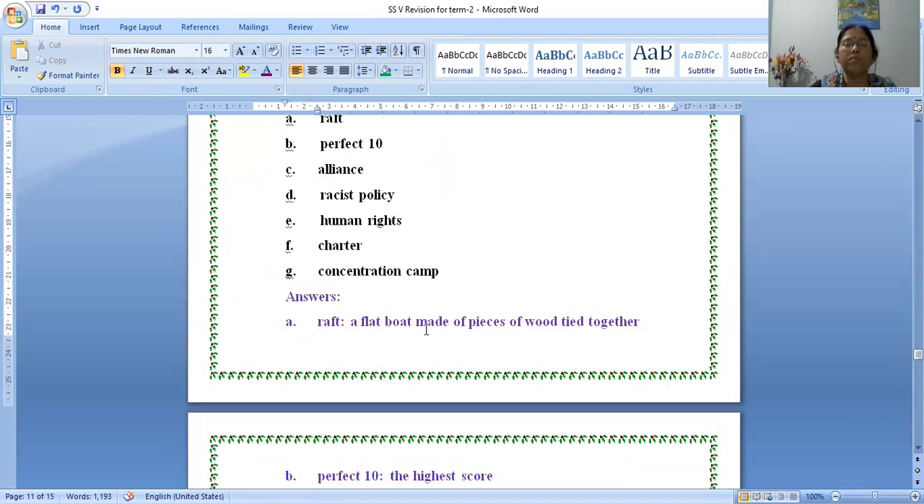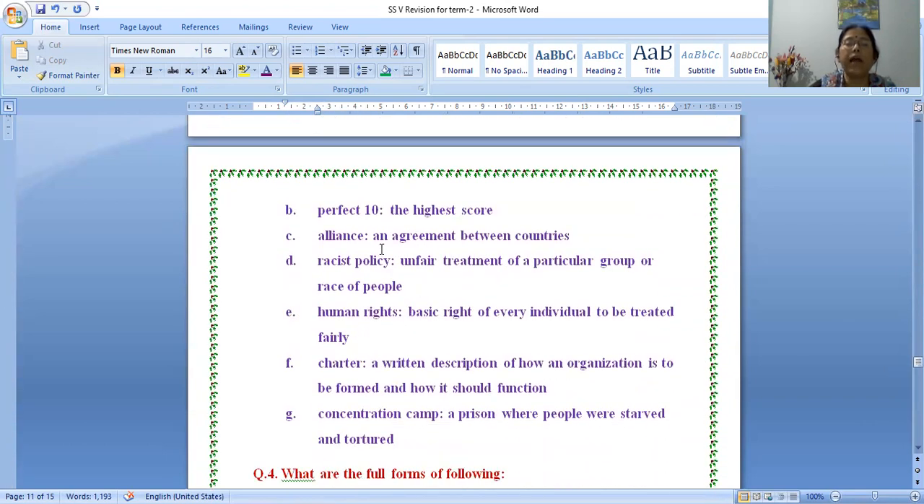Alliance. Alliance is what? Alliance is an agreement between countries. कंट्री के बीच में जो एग्रीमेंट हुआ दैट इज अलायंस. Racist policy. Racist policy is unfair treatment of a particular group or race of people. So when on the particular people के ऊपर जो unfair treatment मतलब जब justice नहीं होता है, अन्याय होता है, न्याय जब नहीं होता, अन्याय होता कोई ग्रुप ऑफ पीपल के ऊपर और ग्रुप ऑफ जाति के ऊपर, तो दैट इज कॉल्ड रेसिस्ट पॉलिसी.